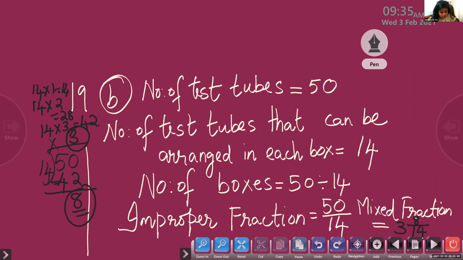Over the weekend, Shiva walked 7 by 8 kilometer, and Shyam walked for 3 by 8 kilometer. Who covered more distance?